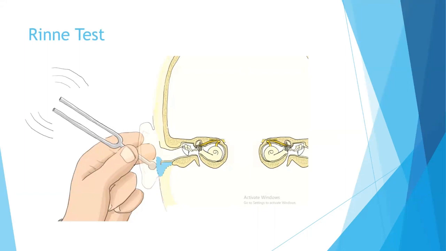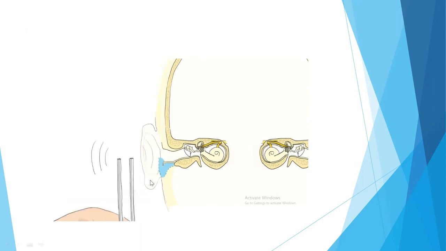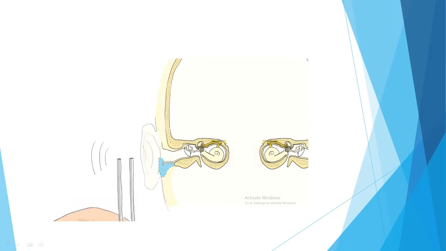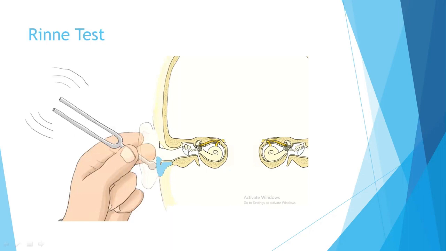Whenever the patient says they have stopped hearing the sound, or raises the hand, you bring the tuning fork towards the lateral ear. If the patient still perceives the sound, then air conduction is more than bone conduction, and this is called positive Rinne. That is normal. But if the patient cannot hear in the air conduction, then there is some pathology in the external ear or middle ear, because in bone conduction the sound is transmitted through the bone, escaping the external ear and middle ear, directly towards the inner ear.